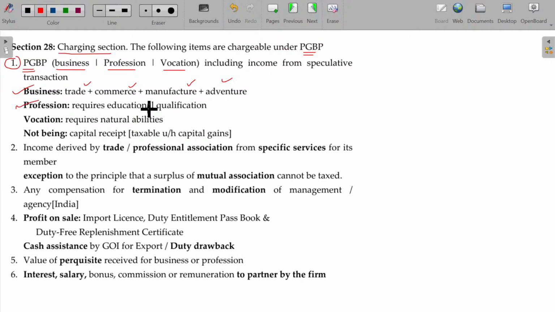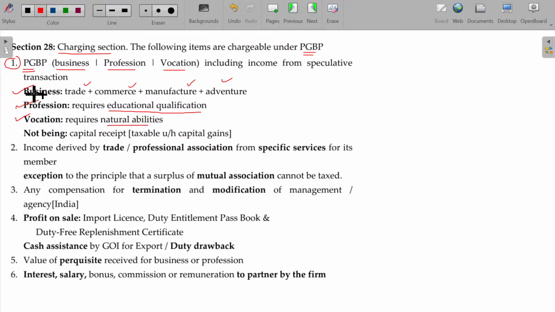Profession means doing some services due to the educational qualification, like doctor, engineer, cost accountant and chartered accountant, company secretary, advocates and all will fall under professionals. They have the educational qualification. With that qualification they can do the work. Vocation is nothing but skill, natural abilities, right? Skill and natural ability will fall under vocation. Whatever it may be, artistry, pottery and all these things are falling under vocations.